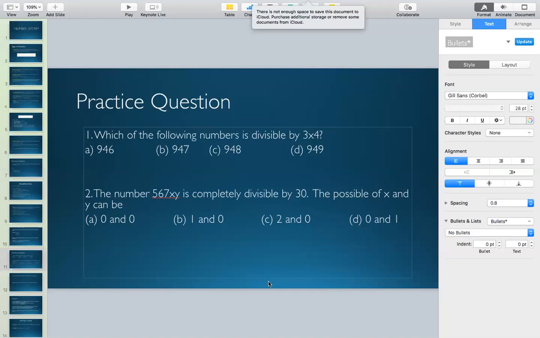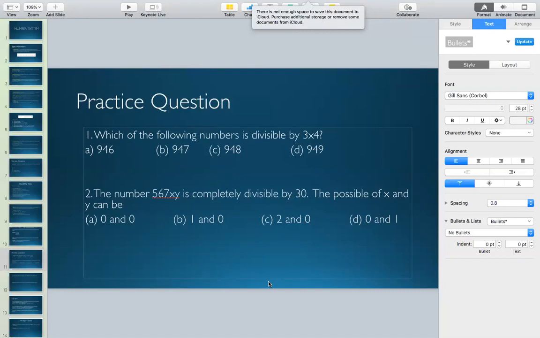Now coming to options A, B, C, all these 3 options have 0 at the end. So to find out the value of x, now we need to apply the rule of 3. And what does the rule of 3 say? The rule of 3 says that the sum of digits should be divisible by 3. So we need to go for 5 plus 6 plus 7 plus x plus y.